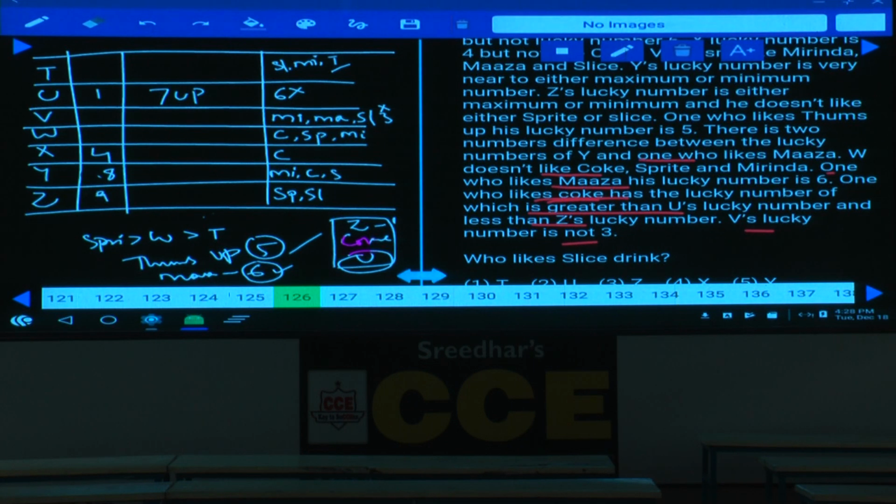If U is at the first place, then now slice this Mirinda. Mirinda cannot be here. Then what are the possibilities for this Mirinda? Mirinda must be either at this place, Mirinda as Maja. No, sir, Mirinda cannot be at this place as well. As Mirinda cannot be at this place, then who should like Mirinda here? Z should like Mirinda. If Z likes Mirinda, then what are the other things left over here?